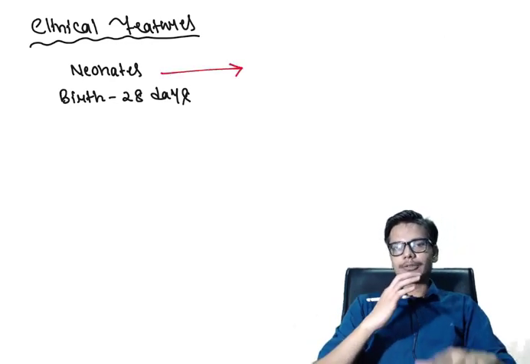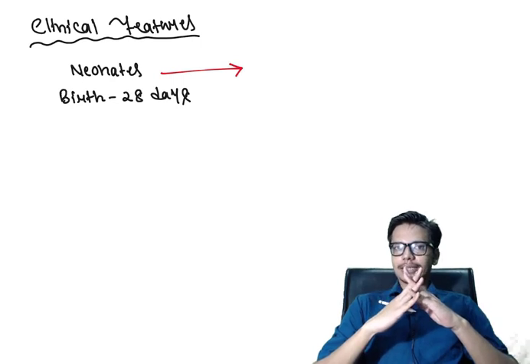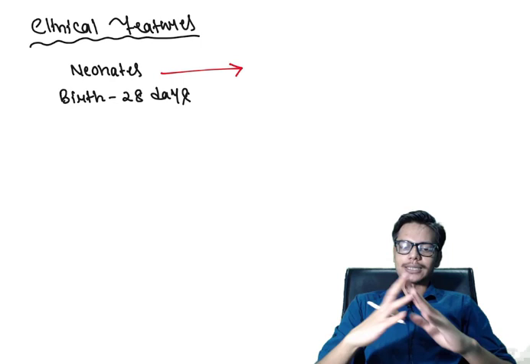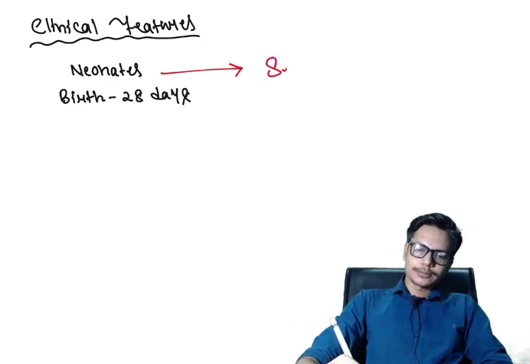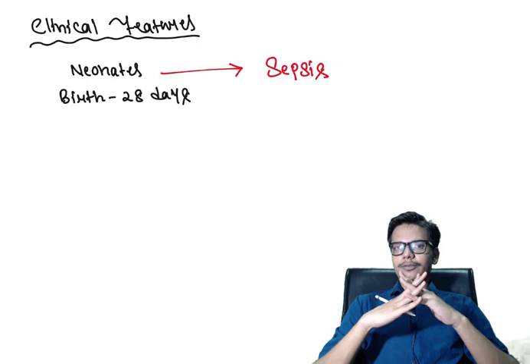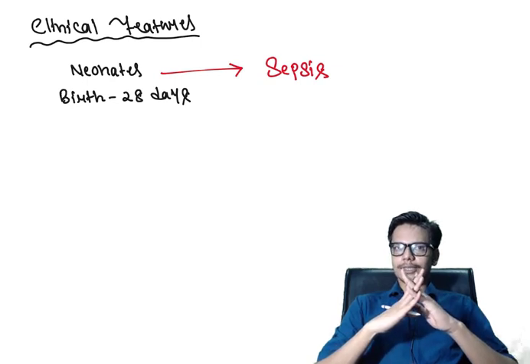In neonates, urinary tract infection usually presents with signs and symptoms of sepsis. Any kind of infection in a neonate presents with sepsis. We cannot differentiate based on clinical features which kind of infection this neonate is suffering from.